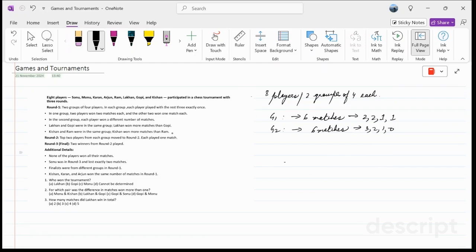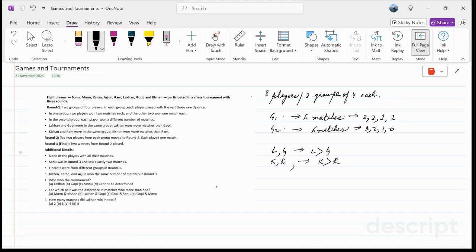Lakhan and Gopi were in the same group. We do not know in which group Lakhan and Gopi are. Lakhan and Gopi are in the same group. Lakhan won more matches than Gopi. Kishan and Ram were in the same group, and Kishan has won more matches than Ram. Let's look further at the data.